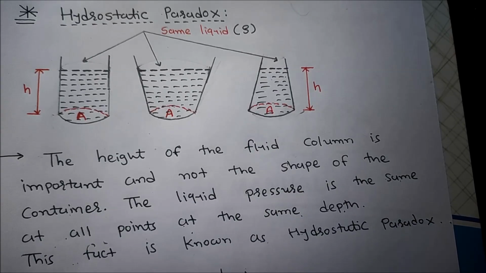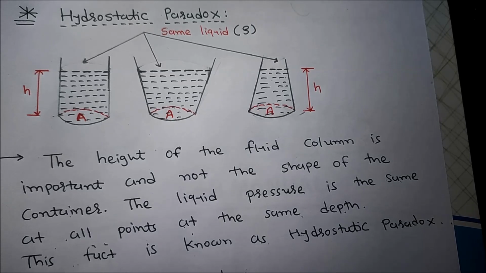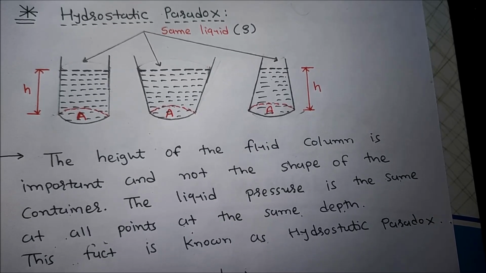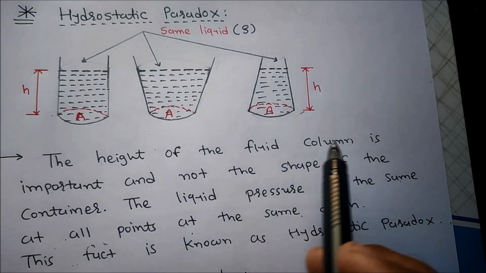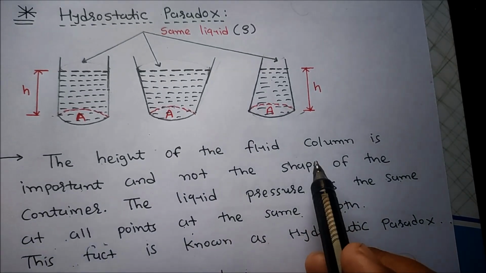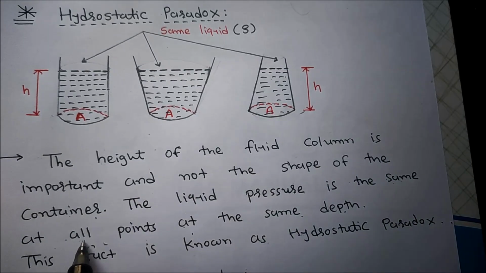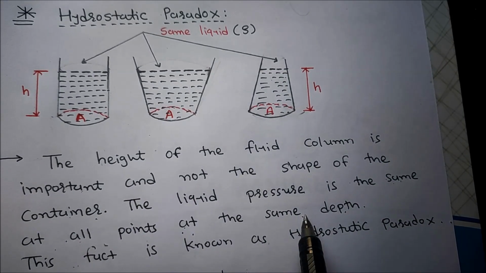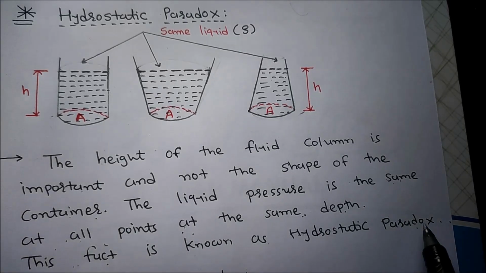Hello friends, today we discuss the hydrostatic paradox. So what is the meaning of hydrostatic paradox? The hydrostatic paradox means that the height of the fluid column is important and not the shape of the container. The liquid pressure is the same at all points at the same depth. This fact is known as the hydrostatic paradox.